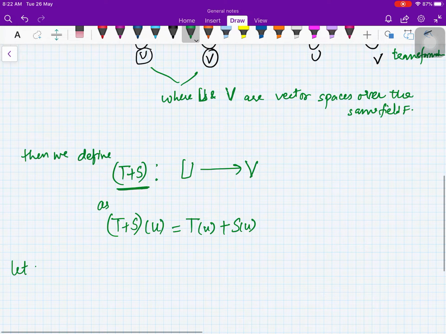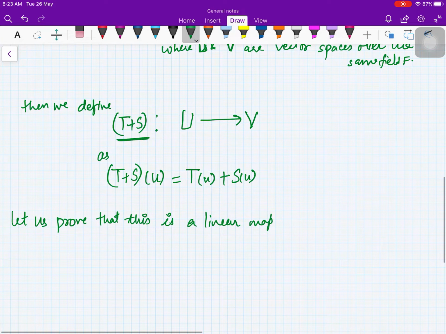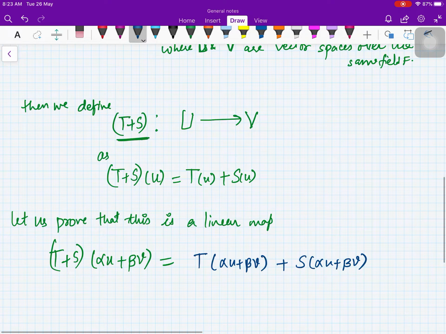Let us prove that this is a linear map. You have T plus S, and you take two elements, alpha u plus beta v. Then by definition this is equal to T of alpha u plus beta v plus S of alpha u plus beta v.